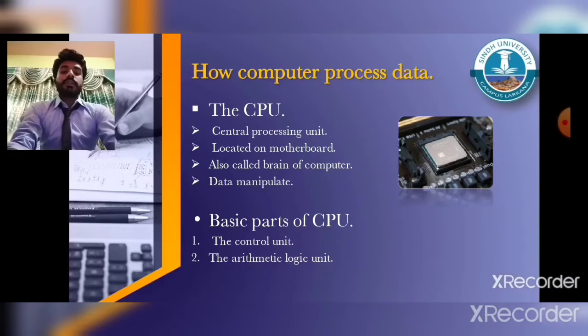In microcomputers there is only one chip, one CPU, but large computer systems like supercomputers and mainframe computers are handled by multiple processing chips. Few of them use hundreds or even thousands of separate processing units. Every CPU at least has two basic parts. Number one, the control unit. Second one is the arithmetic logic unit.